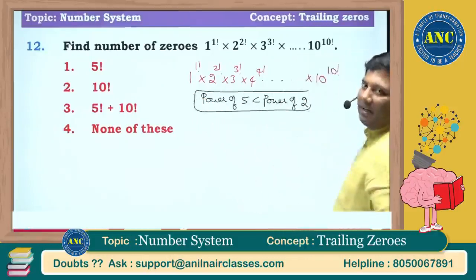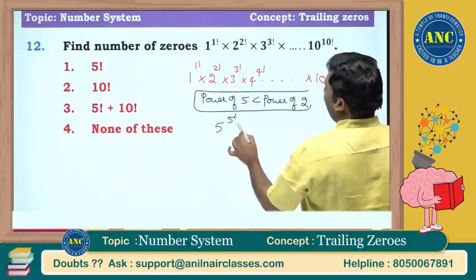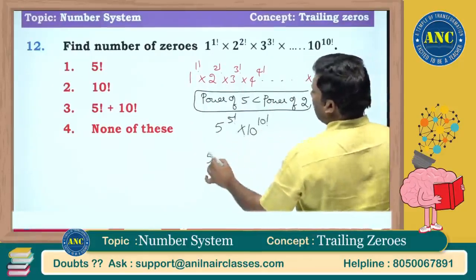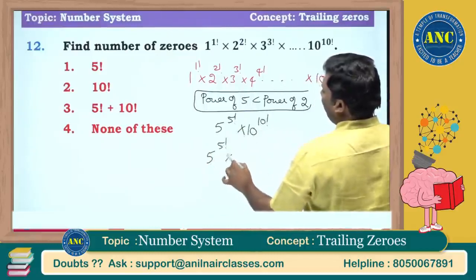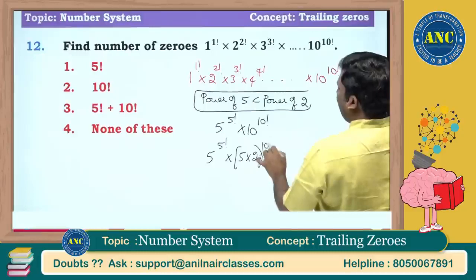If power of 5 is less than power of 2, this will be 5 power 5 factorial into 10 power 10 factorial. So this will be 5 power 5 factorial, and 10 is 5 into 2, power 10 factorial.